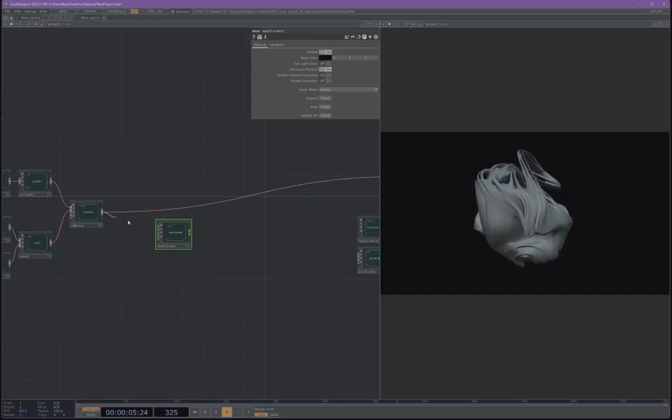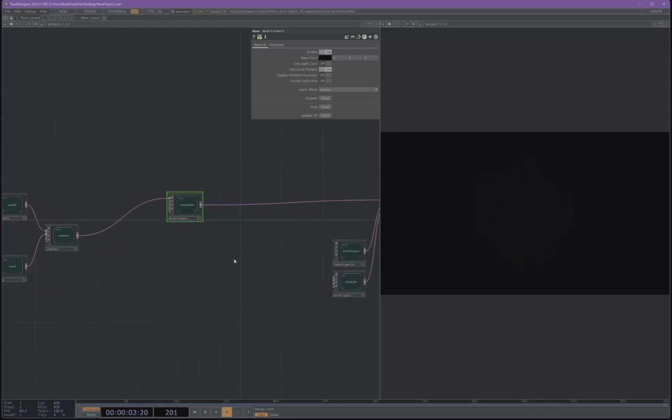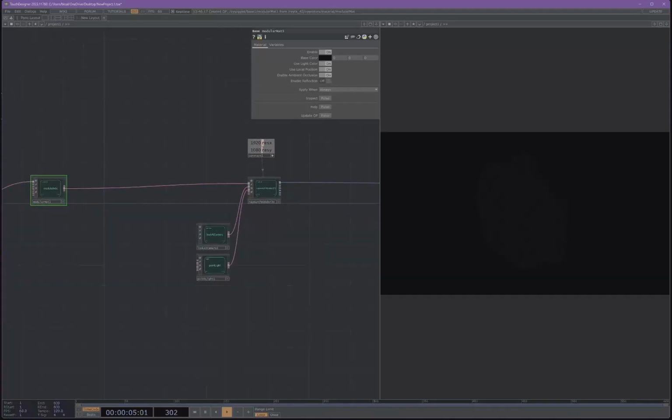And put the combine into our first input, hook that material up to the renderer. For the first thing we're going to do with our material here, let's use the light color, use ambient occlusion, and enable reflection.